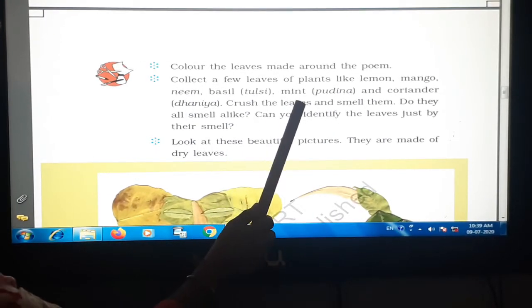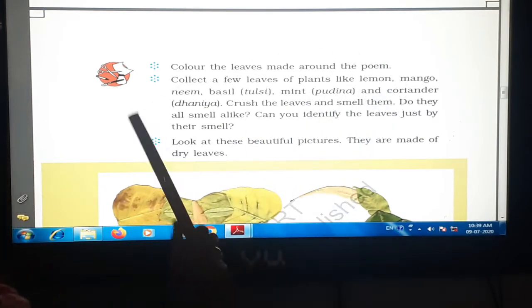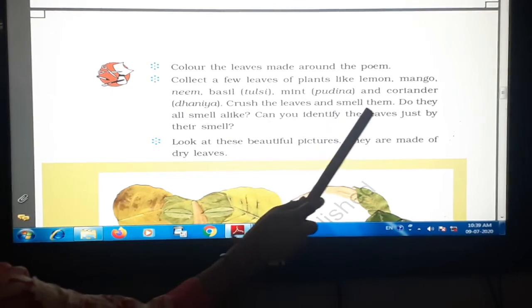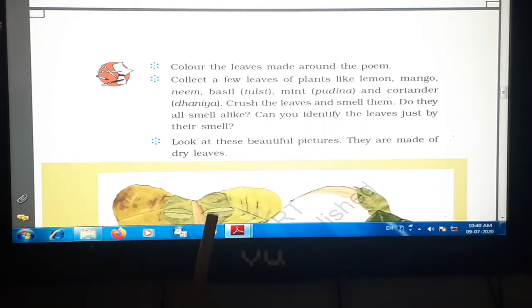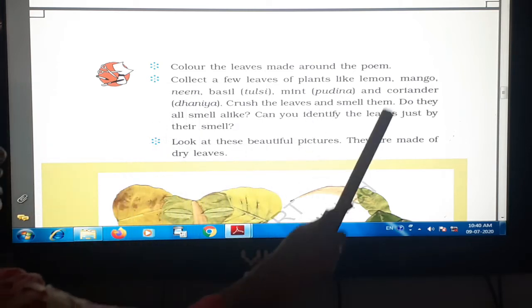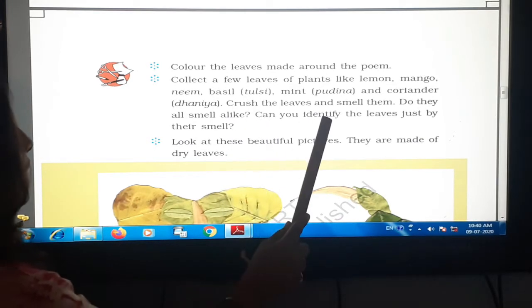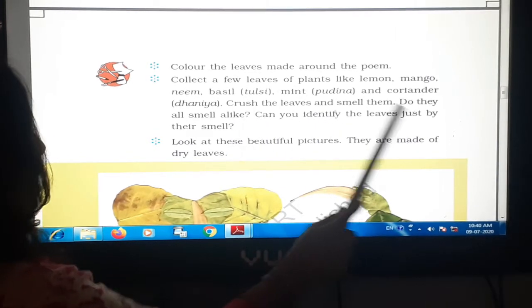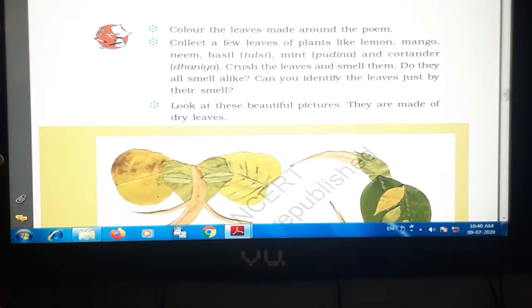I told you, mint मतलब होता है पुदीना, and coriander, धनिया. Crush the leaves and smell them. When you crush the leaves and smell them, they have different smells also. किसी की smell same होती नहीं है. They all have different smells. Do they all smell alike? No. Can you identify the leaves just by the smell? Yes, we can easily identify the leaves by their smell.